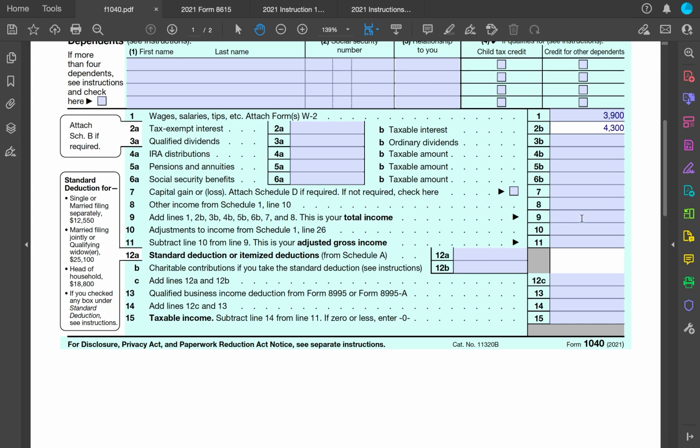So let's add all of these numbers up to get his total income. And we can see that he made $8,200. If you recall from our Excel worksheet, that's exactly what we entered as his adjusted gross income. So we got the same result, which we should. Adjustments to his income, again, we don't have any kind of Schedule 1, so we know that his adjusted gross income is going to be the $8,200.